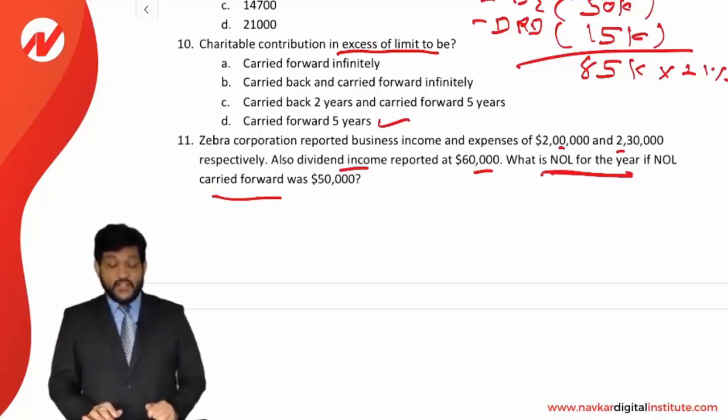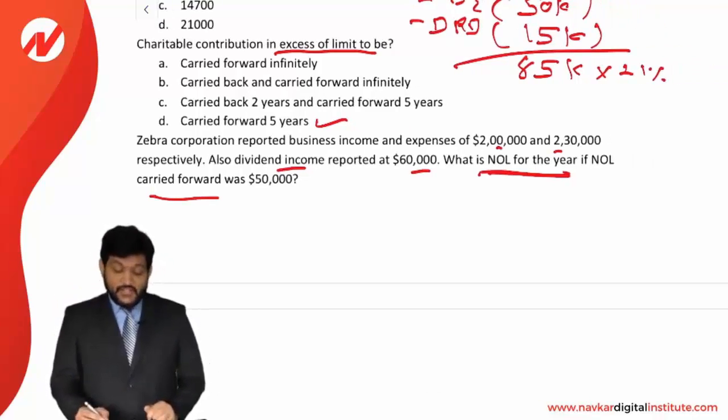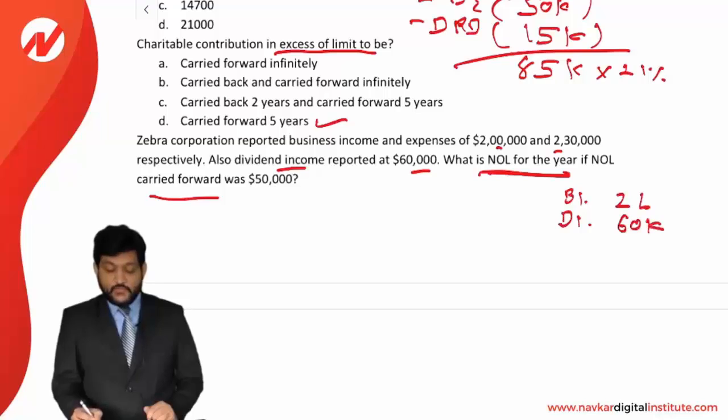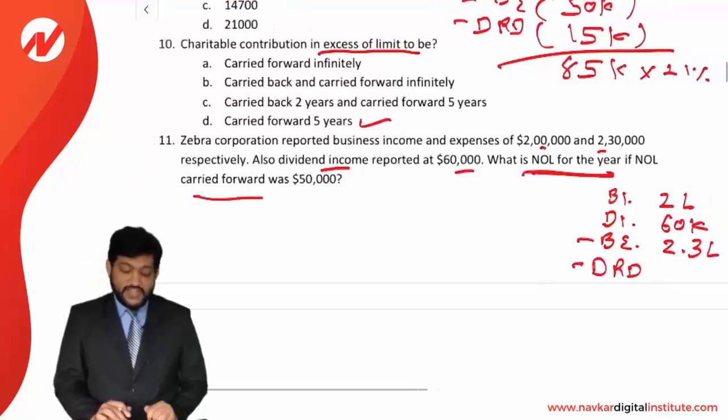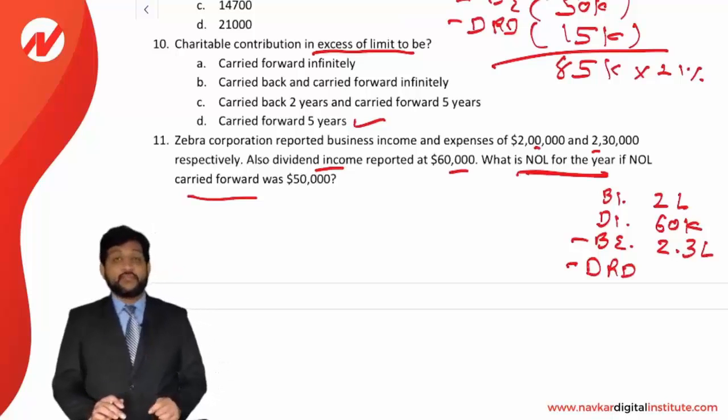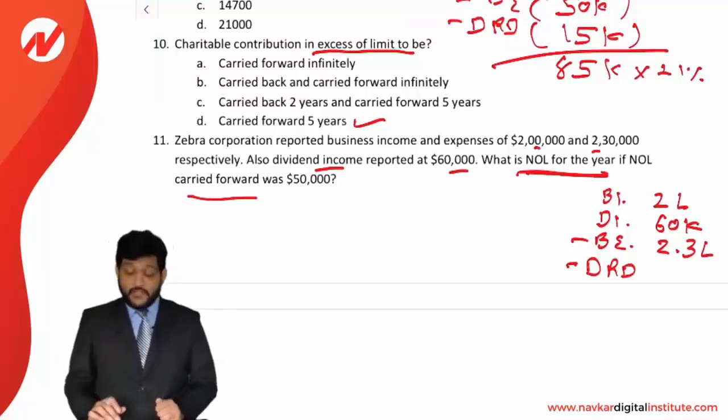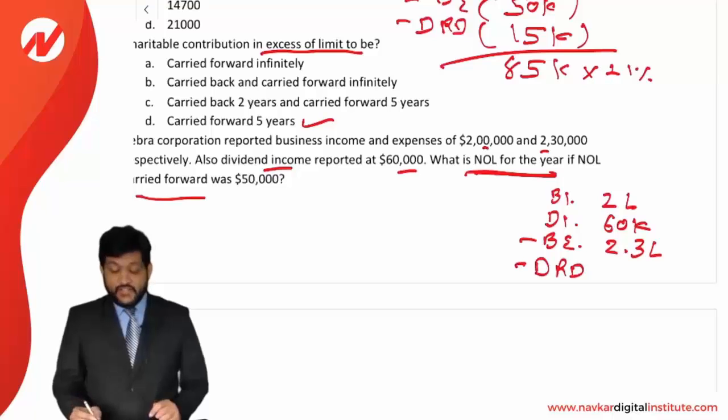Okay. Let's find out. Business income is 2 lakhs. Dividend income is 60,000. Business expense is to be reduced, 2,30,000, and DRD. Now again in this question holding is not given, so we are assuming less than 20% holding and DRD will be 50%. So dividend is 60,000, that's why DRD will be 30,000 as a 50%.